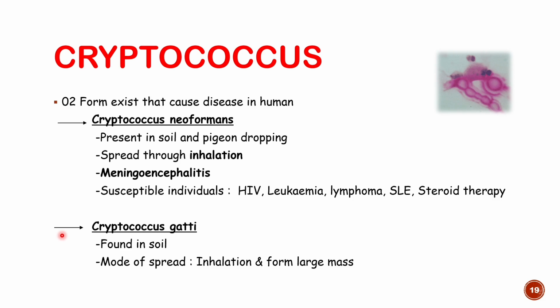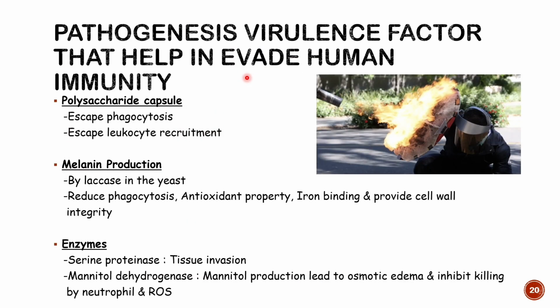The second form of Cryptococcus infection is Cryptococcus gattii. They are usually found in soil, and the mode of spread is similar to that of neoformans, that is by inhalation, and they will form a mass in the lung, right? So aerosol spread is a common one for Cryptococcus fungus, like that of other fungi.